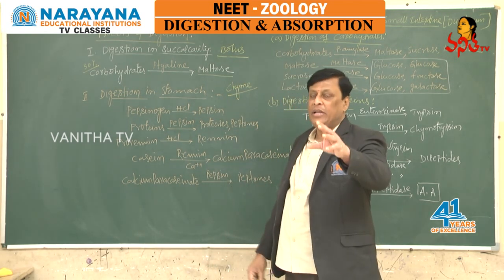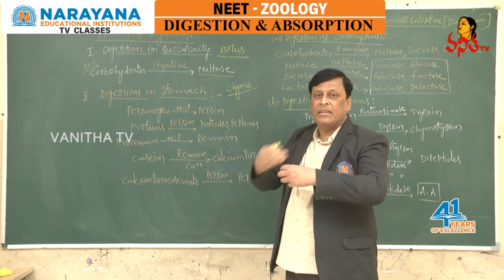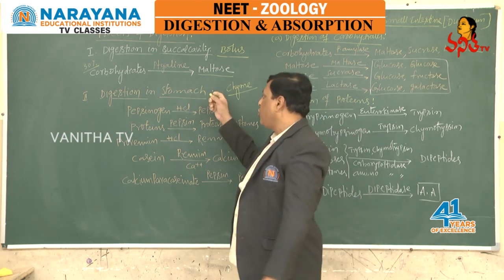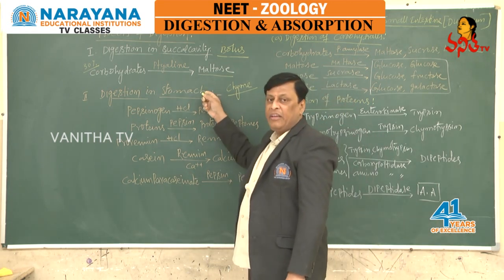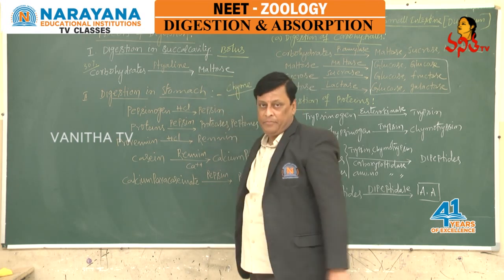Chyme is an absolutely acidified lump. The total food material is mixed with gastric juice, and as the gastric juice contains hydrochloric acid, it becomes acidified. Such an acidified lump in the stomach is chyme.